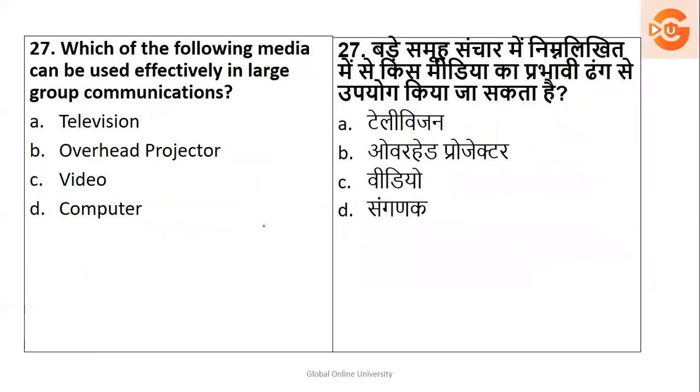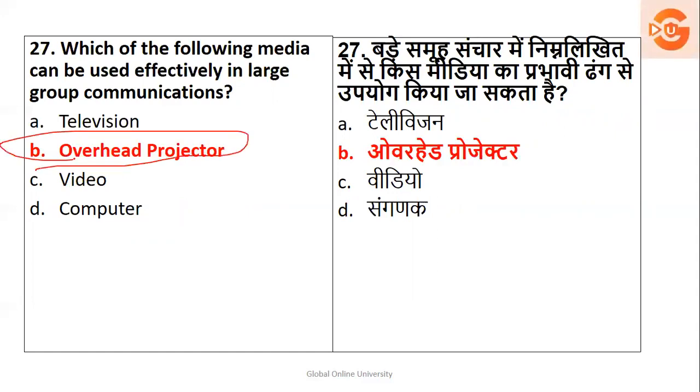Next, which of the following media can be used effectively in large group communication? Is it a television, overhead projector, video, or computer? So definitely video and computer are not the option. The right option here is the overhead projector, which we can use for a large group, to show the PPT, to show the slides, and with the help of that, your audiences can catch what you want to communicate.